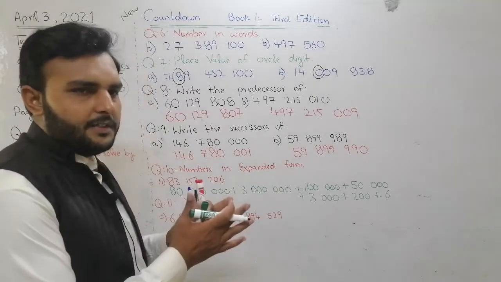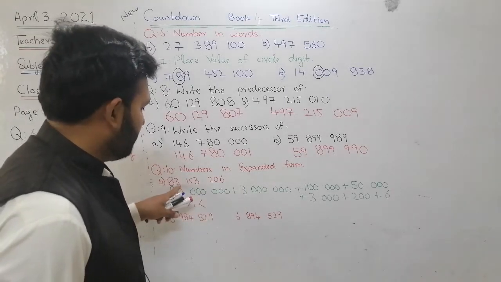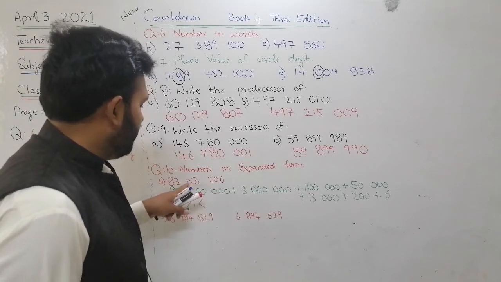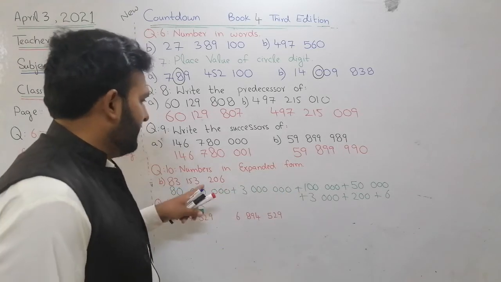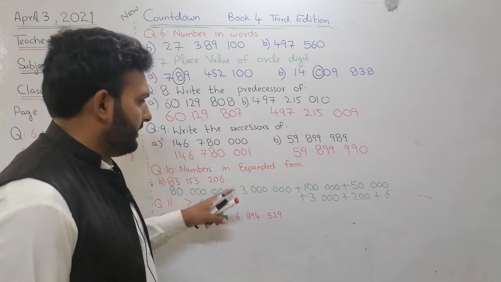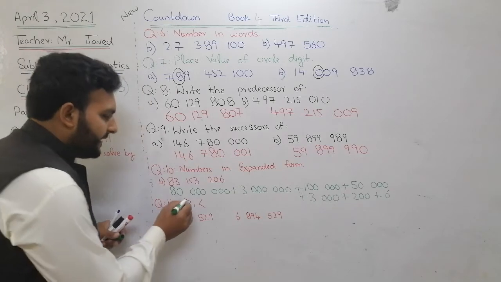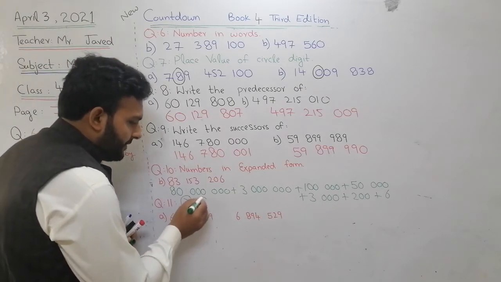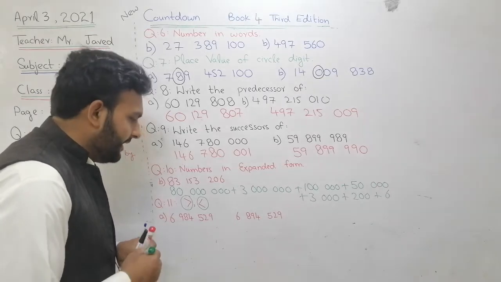After collecting all these numbers, we get 80 million, 3 million, after that 100,000, and after that 50,000, after that 3,000, after that 200, after that 6. Okay, the new thing is here. Be careful before doing this. Two symbols are here.